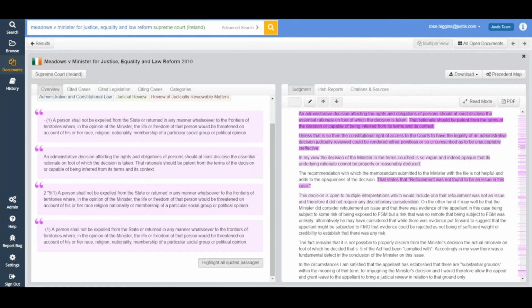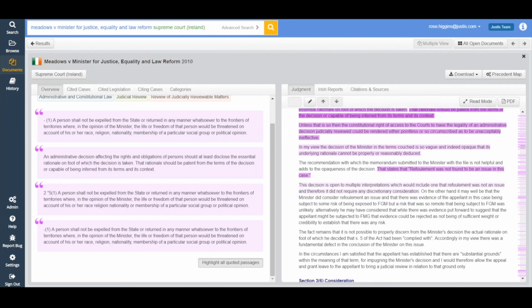But it also means that the darker the color that the text is highlighted in, the more frequently that section has been cited. So even within the sections of the text that have been cited, we can prioritize those. To give you a good understanding, this first sentence of the decision has been cited in another judgment, but it's extremely faint. If I click on that, I can see it's been cited in one case. LK and the Minister of Justice cited this exact sentence at paragraph 20.